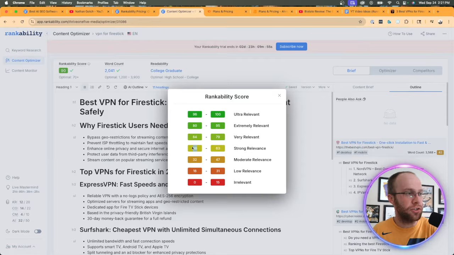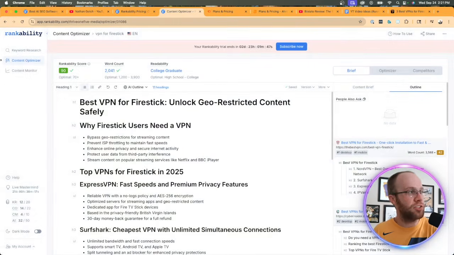Strong relevance starts at 48. Anything below 48 is not super relevant. And relevance is very important in this whole scheme of things and on-page SEO. So that's good to see there. Word count is 2,041. It says the optimal, after it probably studied the first page of Google search results for this keyword, it found that it was between 1,200 and 3,900 for word count. Readability, college graduate. Again, it's saying optimal. I'm guessing it analyzed all those first page results for VPN for Fire Stick.